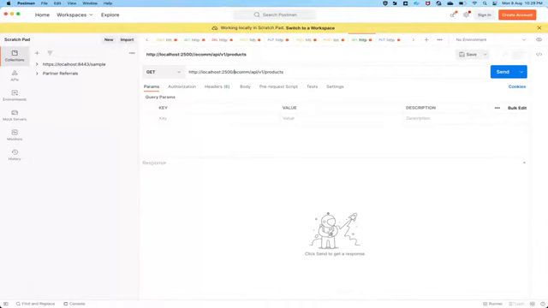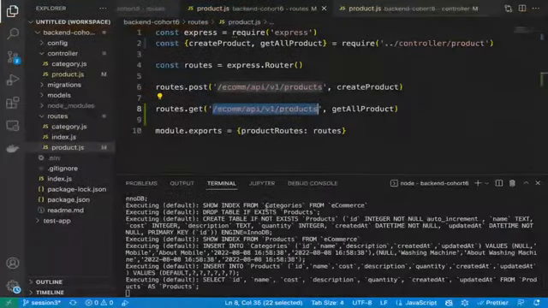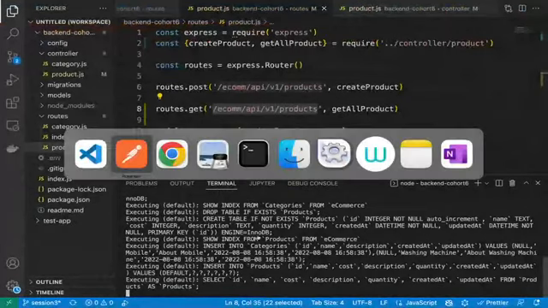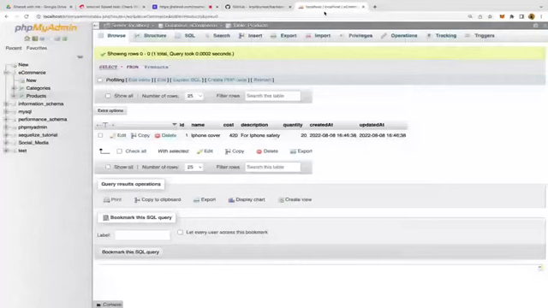Two slashes are there. Let's remove one here. So we are getting empty. Why is that? Let me check in the database. So we have one data, but it is not coming here.